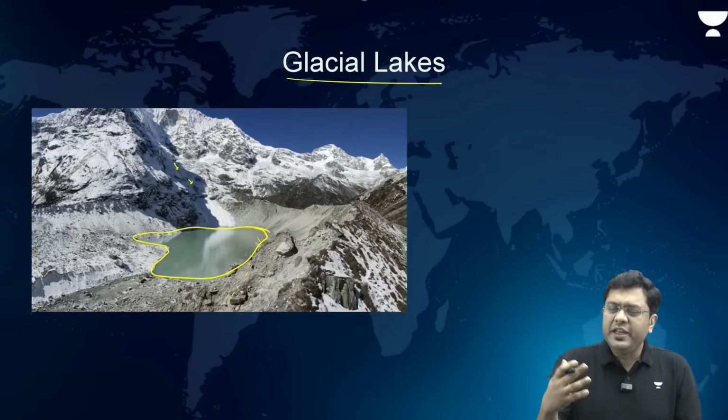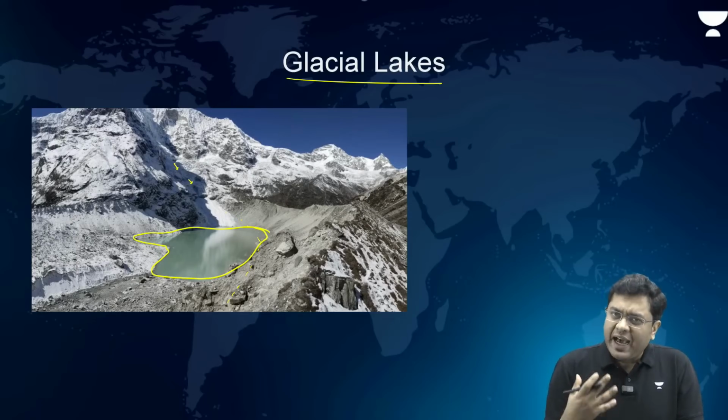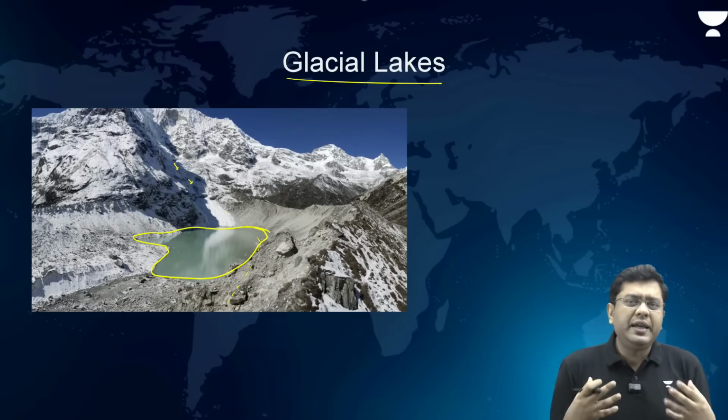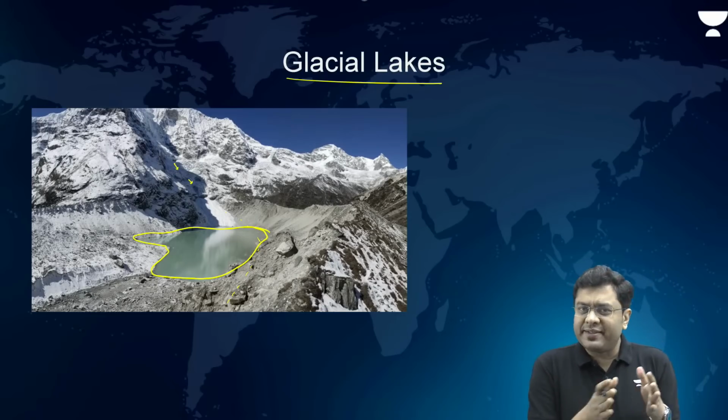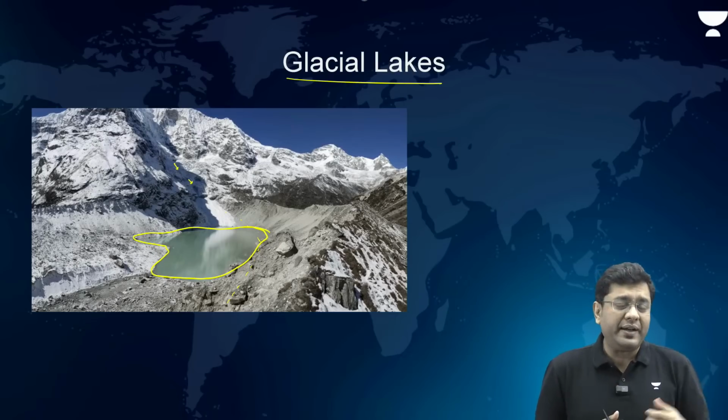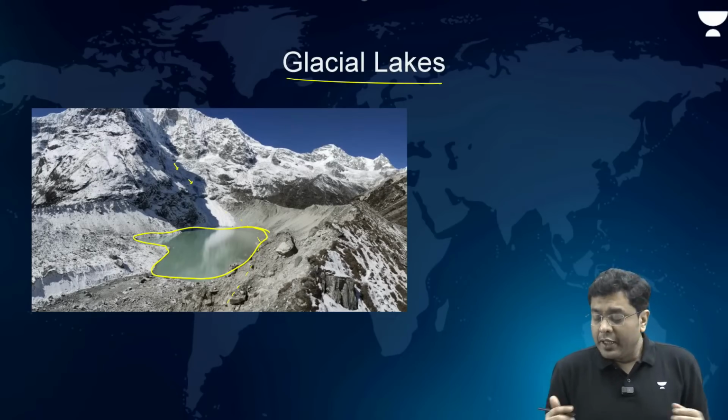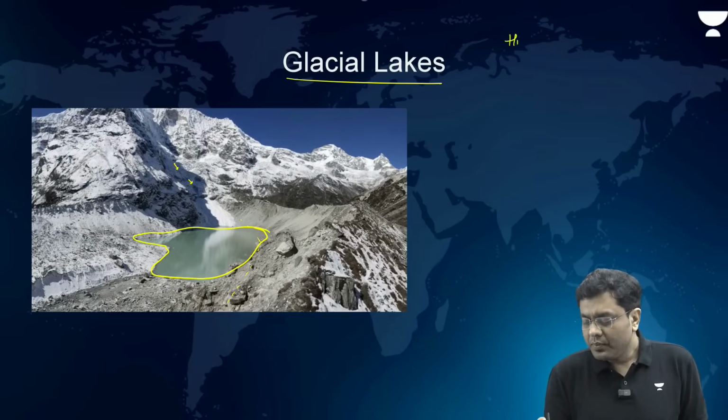Now in the region of Himalayas, we have the condition where you have increased amount of warming. Global warming and climate change is impacting the region of Himalayas quite significantly.